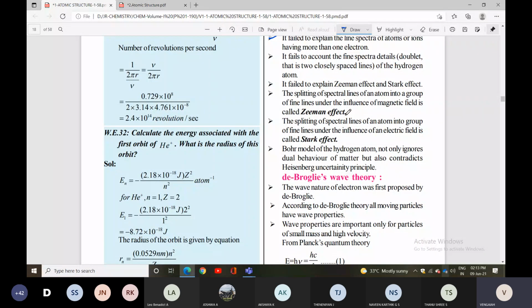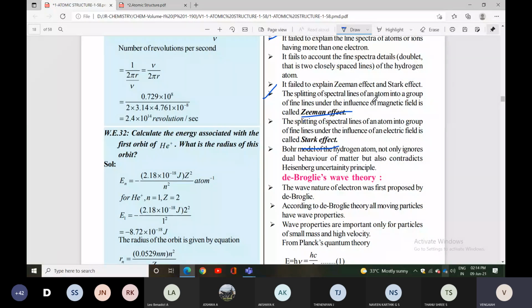It is the splitting of spectrum lines of an atom into a group of fine lines under the influence of a field. Under the influence of a magnetic field, you call it the Zeeman effect. Under the influence of an electric field, you call it the Stark effect.